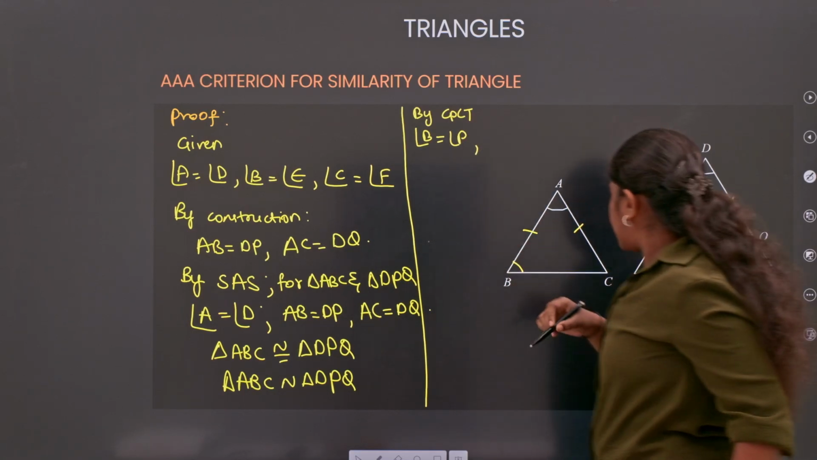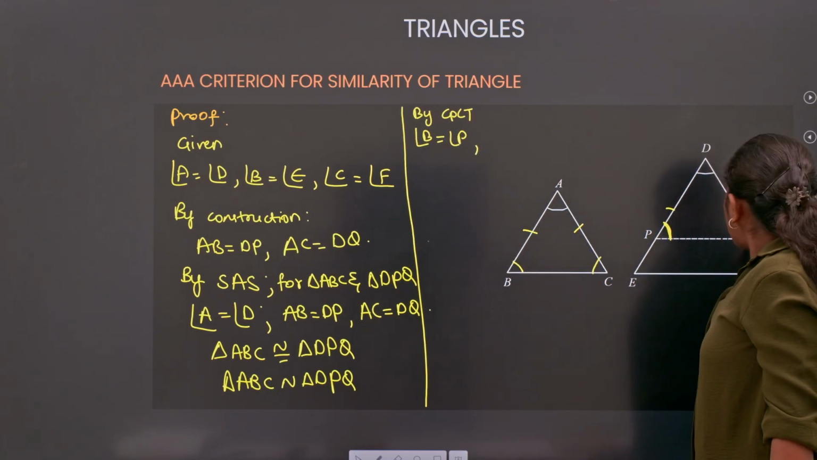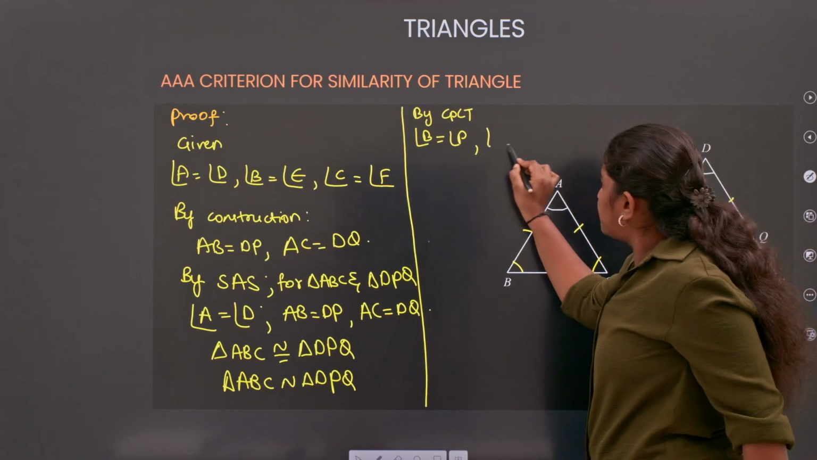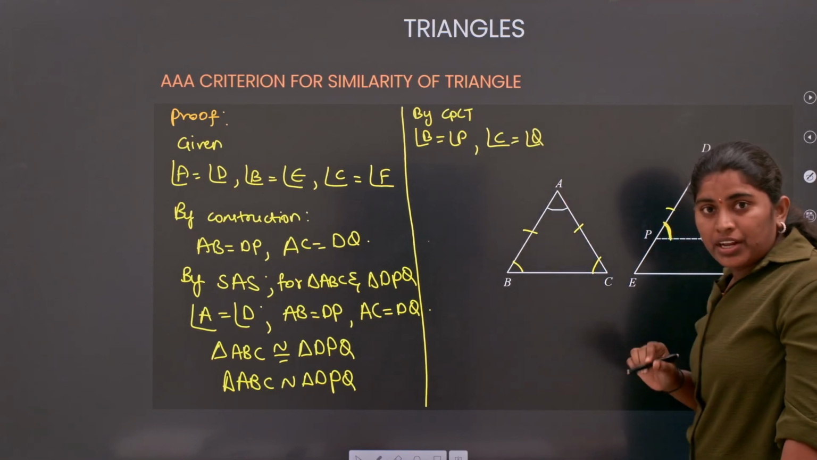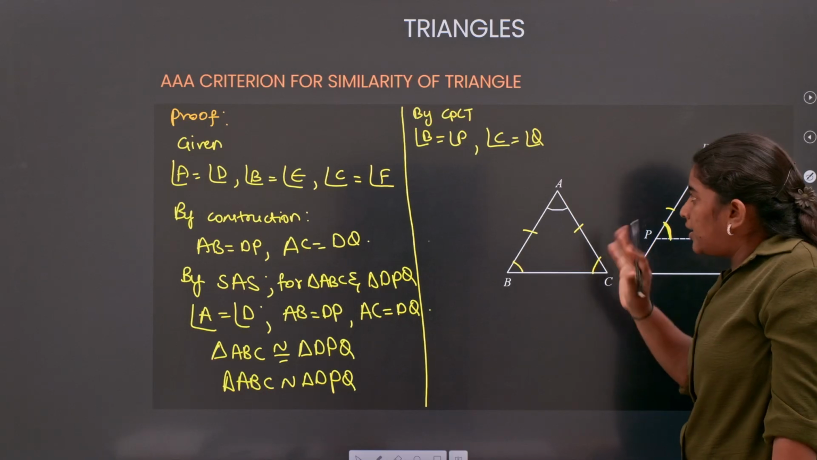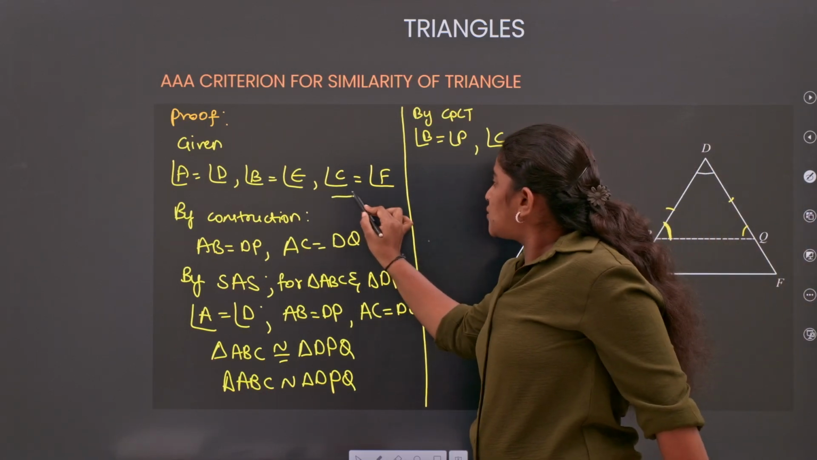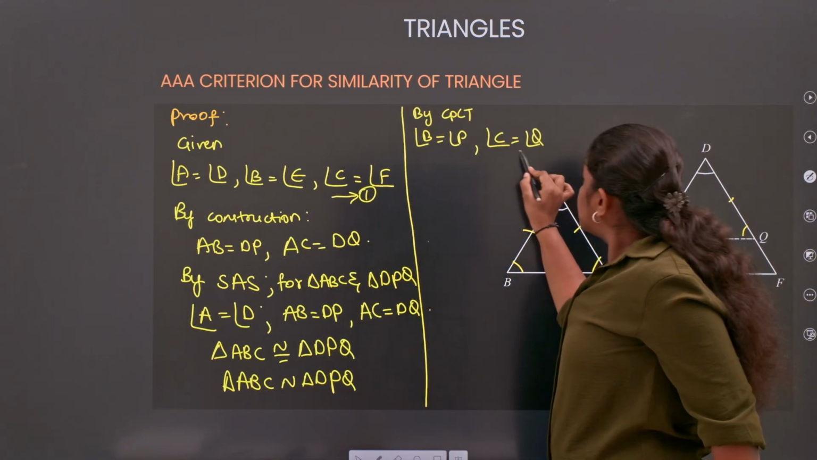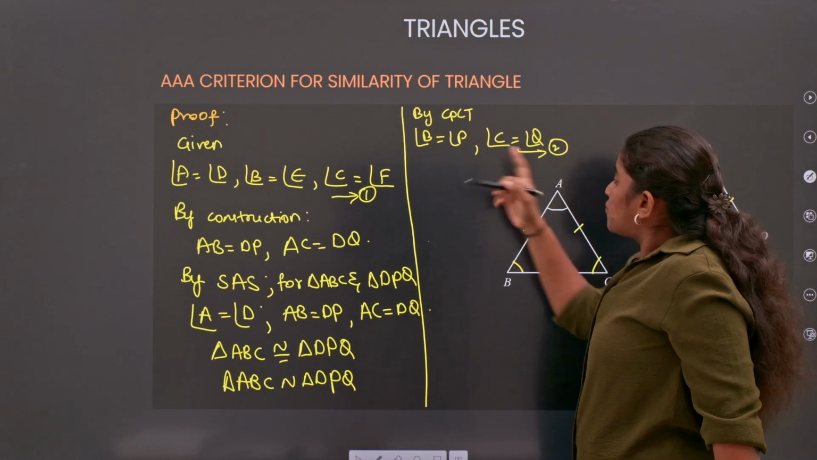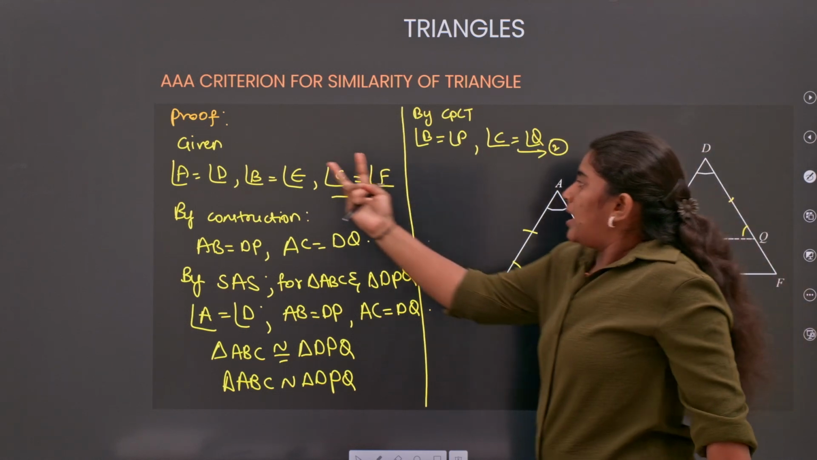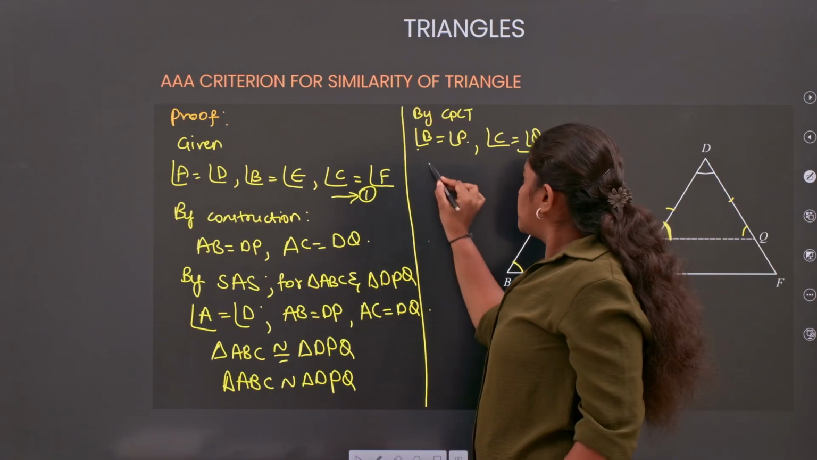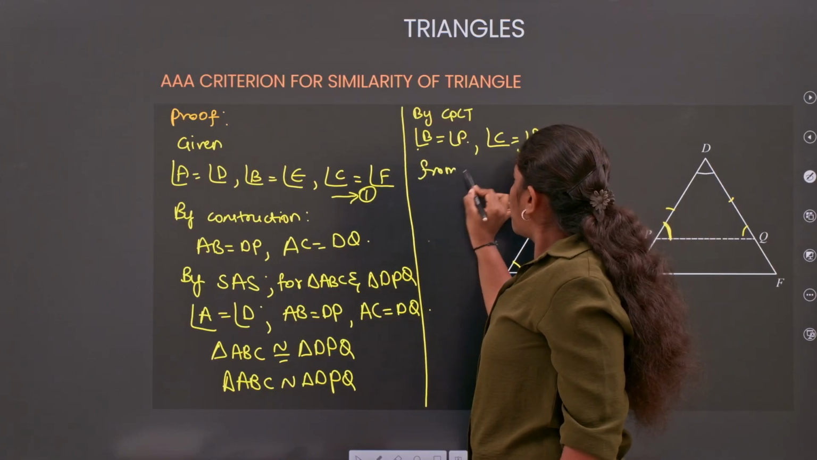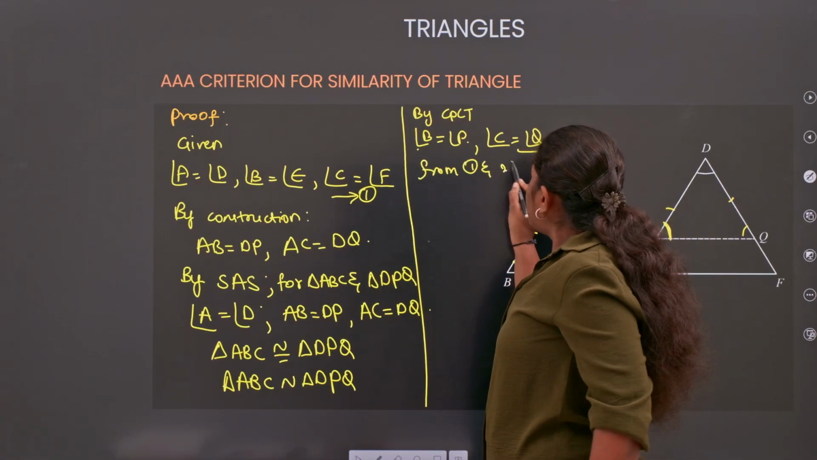Yes. And next, can I write angle C equals angle Q? Yes, we can write angle C equals angle Q. Understood, everyone? Now, this is my condition 1 and this is my condition 2. So from conditions 1 and 2, angle B equals angle E, angle B equals angle P. So from 1 and 2, what will we write?